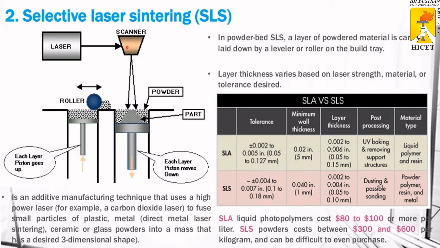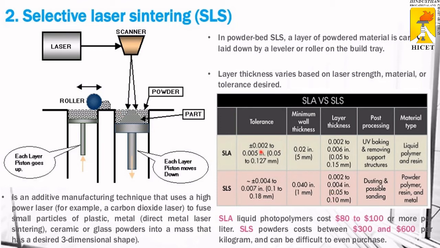Next, the laser source emits the laser, and the powder is formed into a solid. It is an additive manufacturing technique that uses a high power laser to fuse small particles of plastic, metal, ceramic, or glass powders. Nano or micro powders can be used to form 3D objects in this type. The powder is laid on the platform and bonded into a single component by the laser light source.